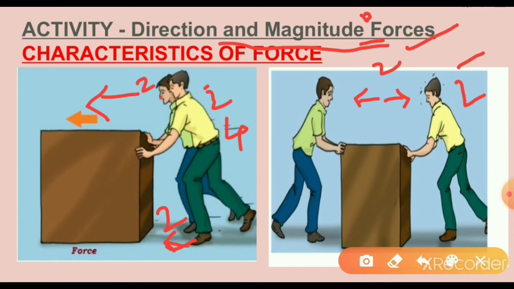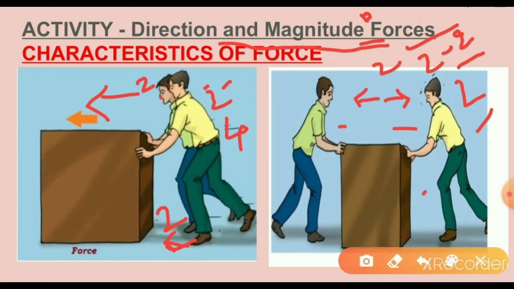So what will the resultant force be? Opposite means we have to subtract: 2 minus 2 equals 0. In the same direction we add, 2 plus 2, 4 newtons. But in the opposite direction, 2 minus 2, 0. So the box will not move. Here also the same force is applied, so the box will not move.